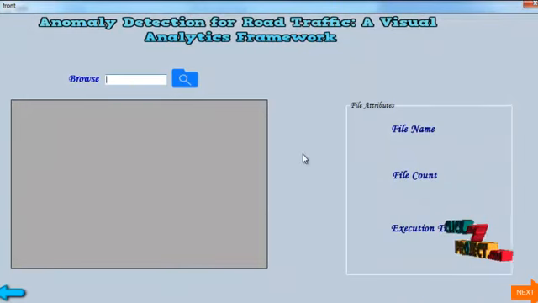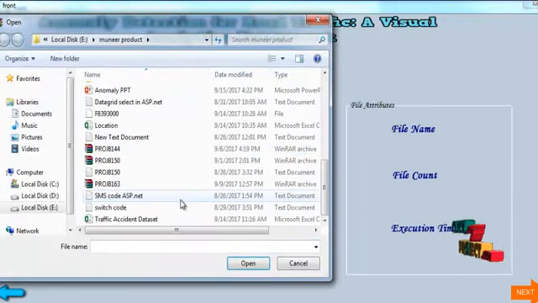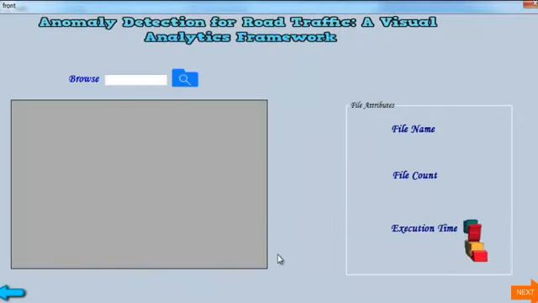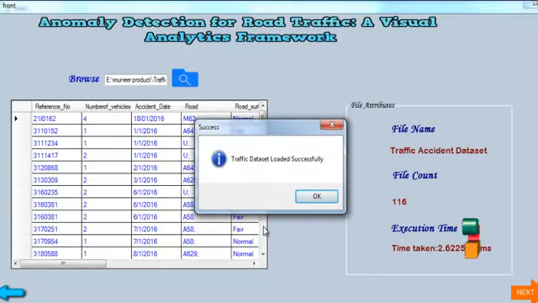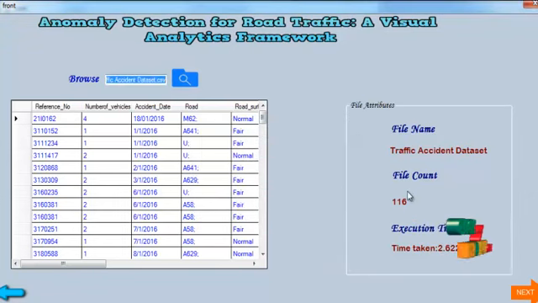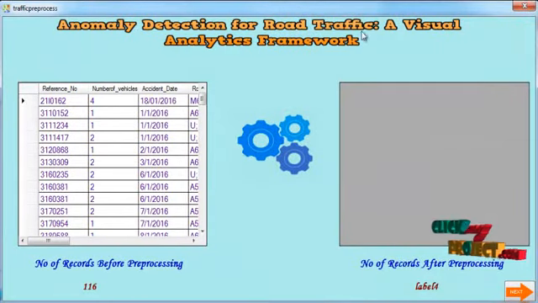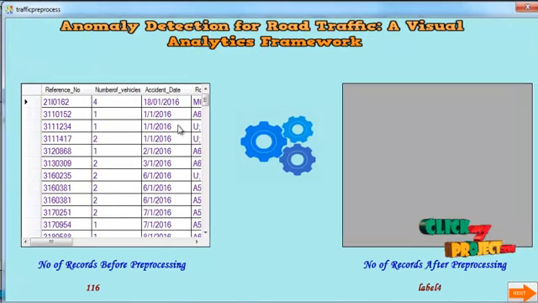After that the uploading dataset page opens. Here we see this picture box. Now select the traffic accident dataset, click, then open. After that, we see the traffic dataset loaded successfully message, and in the right side corner it shows the dataset file name, file count, number of lists in this dataset, and execution time. Then in the bottom right we see the next arrow. I click this button. Now we perform the pre-processing.